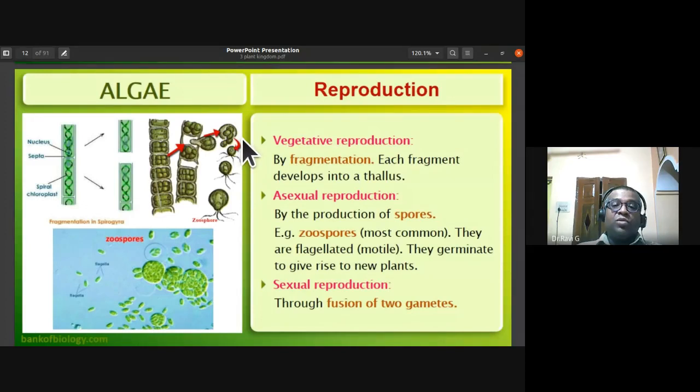Asexual reproduction is by the production of spores. Zoospores are most commonly formed in asexual reproduction. They are flagellated, that is, motile. On reaching a suitable substratum, these zoospores germinate to give rise to a new alga. Sexual reproduction is through the fusion of two gametes.